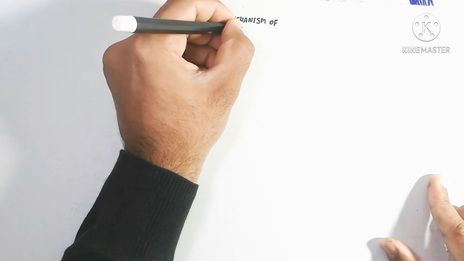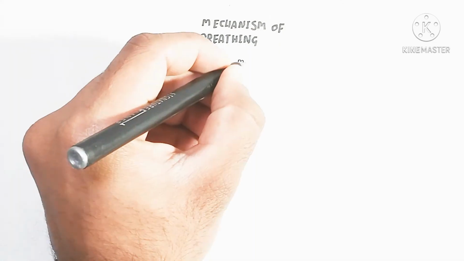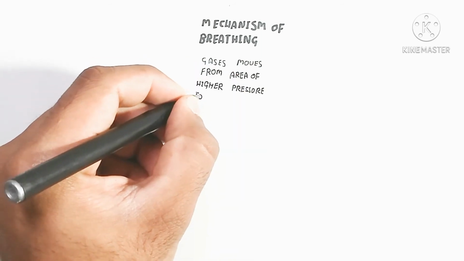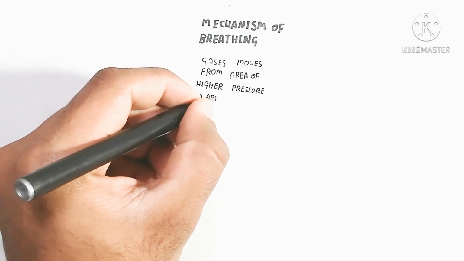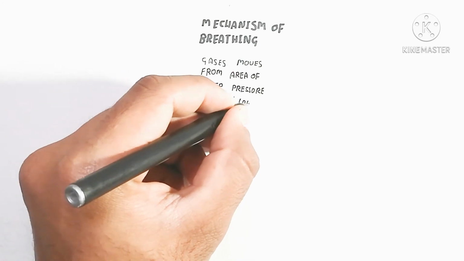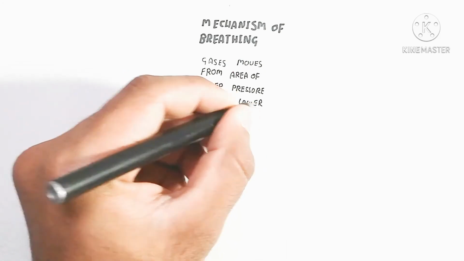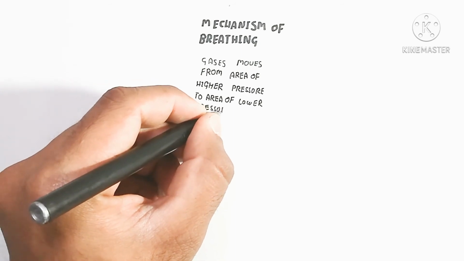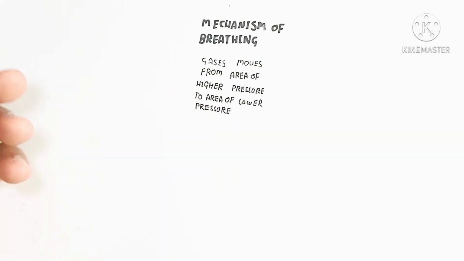Now here we will discuss the mechanism of breathing, that is, the mechanism of inhalation and exhalation of gases into the lungs for respiration, to provide oxygen and exhale carbon dioxide. The gas moves from an area of higher pressure to an area of lower pressure.